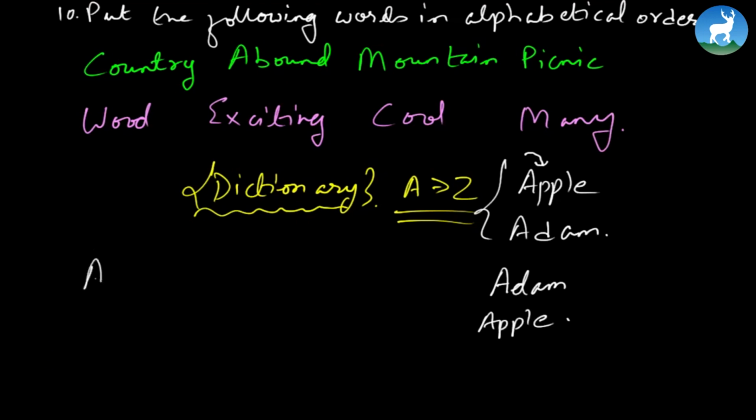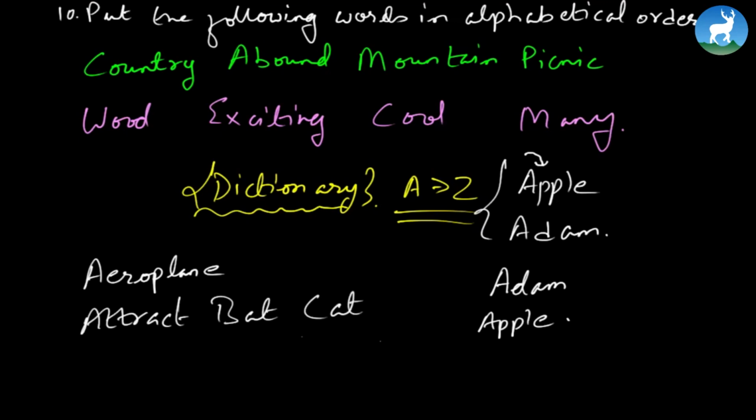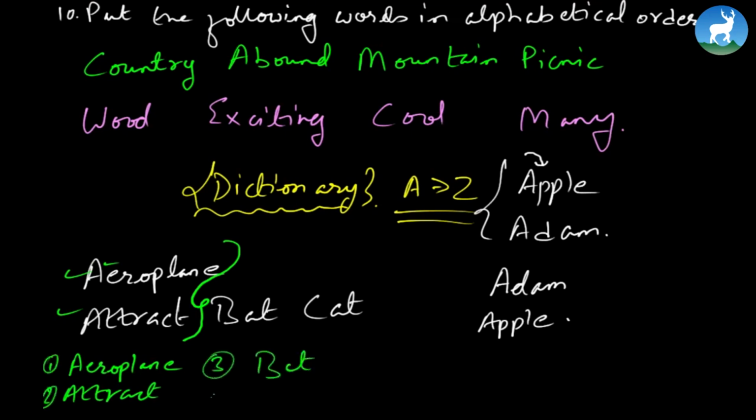Similarly, if the words are aeroplane, attract, bat, and cat, let's say, for example. If you are to put this in alphabetical order, what do you think comes first? First comes A, of course. Because there are two words starting from A, we choose between them. What comes first in the dictionary or in alphabetical order? E comes first, right? So that's why we write aeroplane, then we write attract. Of course, this is simple. B comes first. See, this is 1, this is 2, and then comes bat, and finally comes cat. So this is what we call alphabetical order.